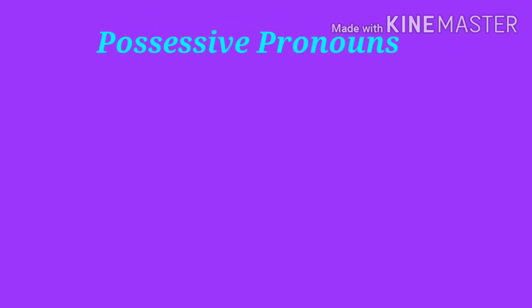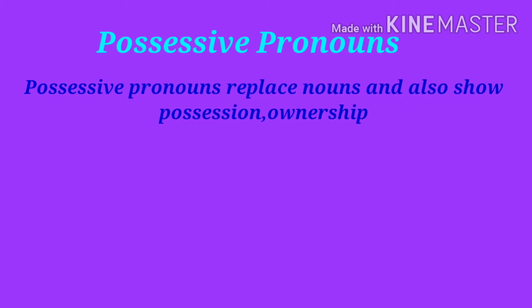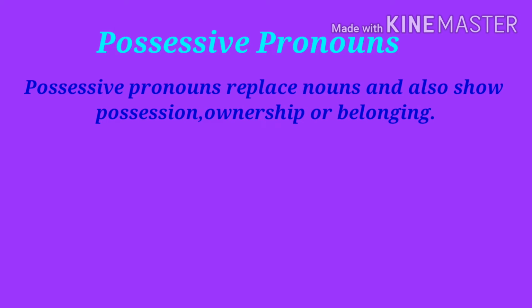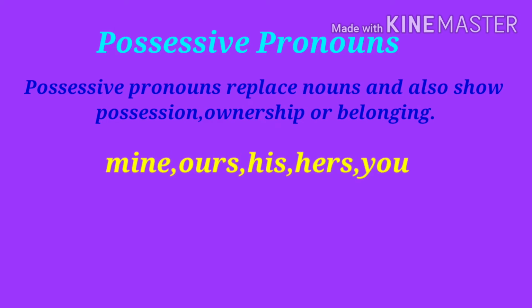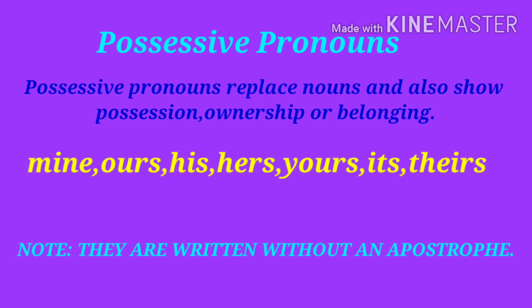Let's move on to the next kind of pronoun. Now the next kind of pronoun is possessive pronouns. Possessive pronouns replace nouns and also show possession, ownership, or belonging. For example, mine, ours, his, hers, yours, its, and theirs. These are possessive pronouns. And one important thing to note here is that they are written without an apostrophe.